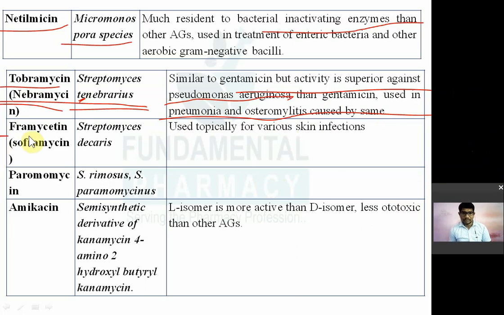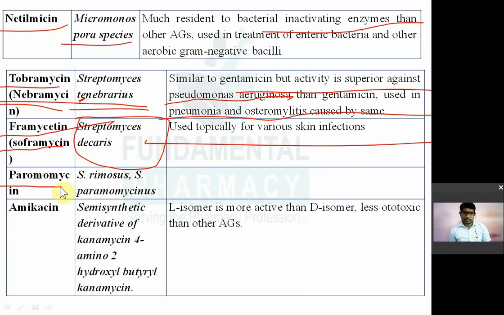tobramycin, or it is also known as sisomicin. Remember, tobramycin का जो cream आता है उसमें gentamicin रहता है. It is obtained from Streptomyces decaris. So it is mostly used topically for the various kinds of skin infections. The next one is paromomycin. Paromomycin is obtained from Streptomyces rimosus or Streptomyces paromomycinus. Okay.